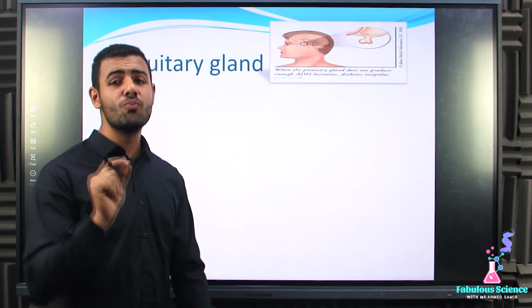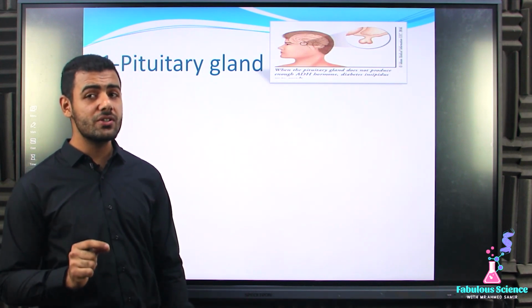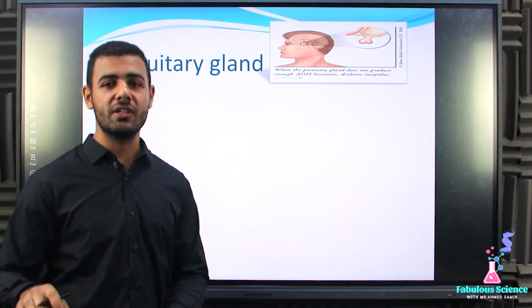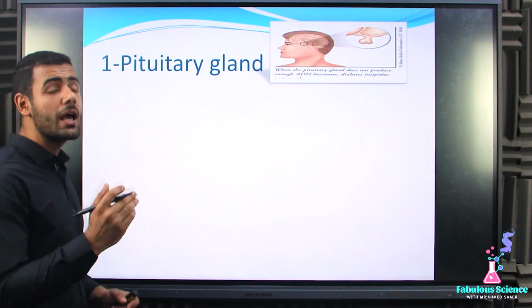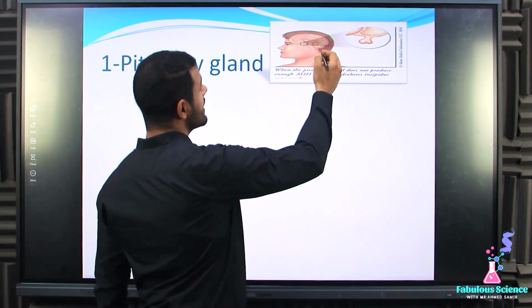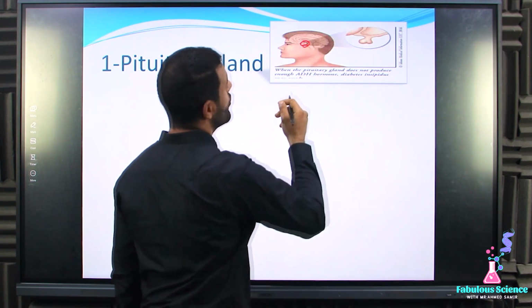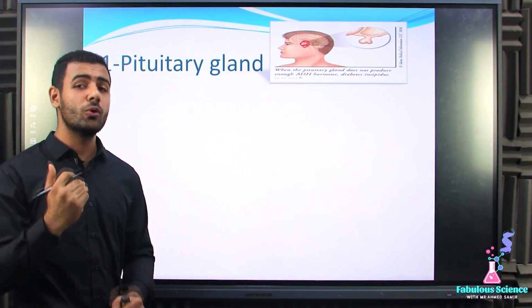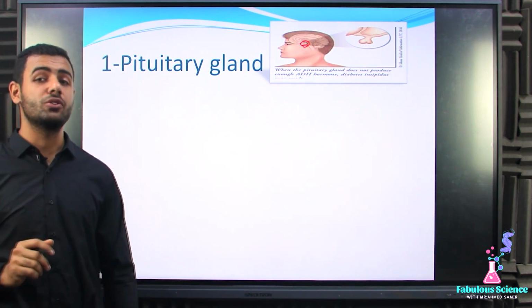Actually, it's a small-sized gland, the size of a pea seed, and it consists of two lobes. But what about its location? It's located below the brain. If we look at this picture, we will see that this small gland, the pituitary gland, exists below the brain. So that's about the location of the pituitary gland.